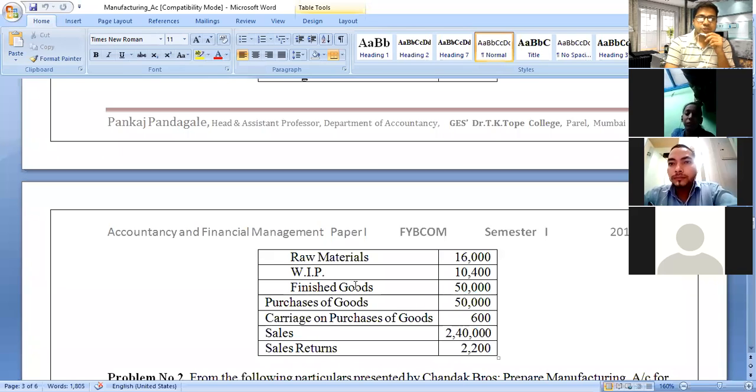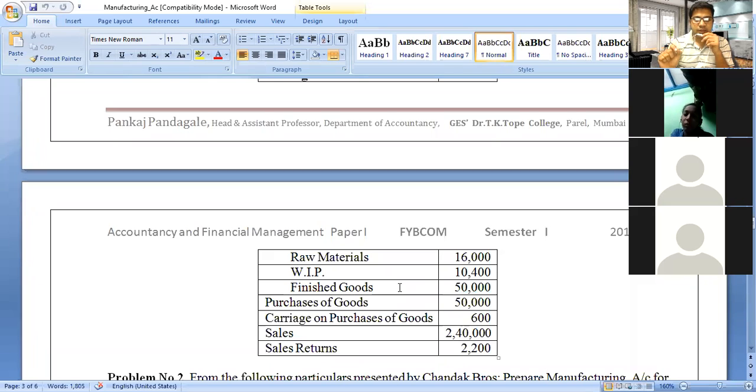Closing stock of finished goods is recorded on the trading account credit side.